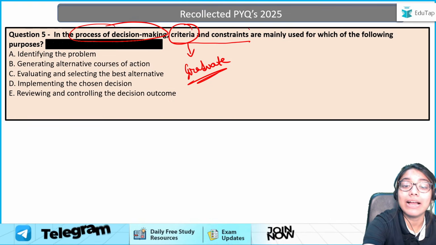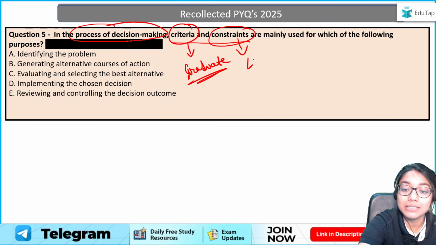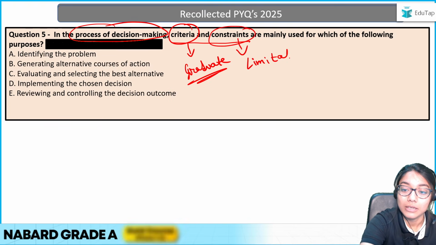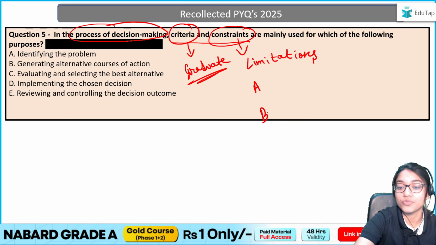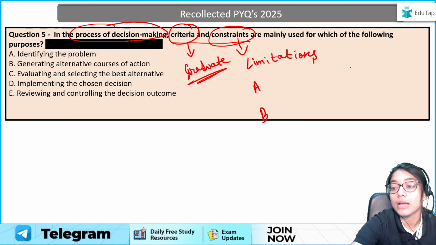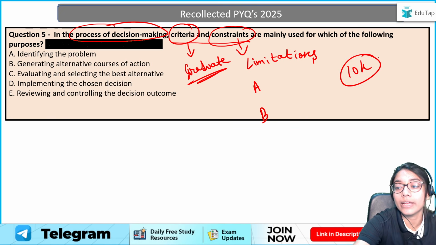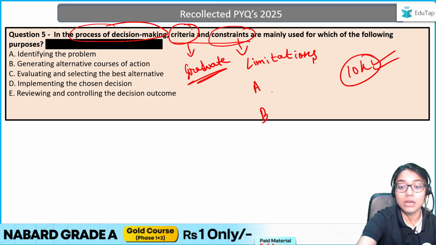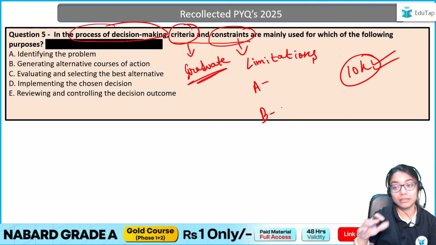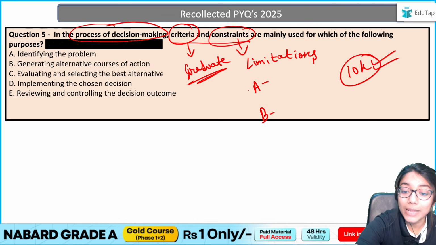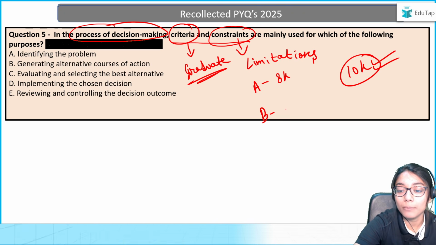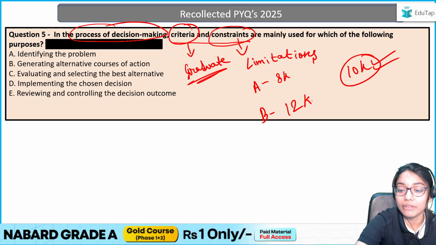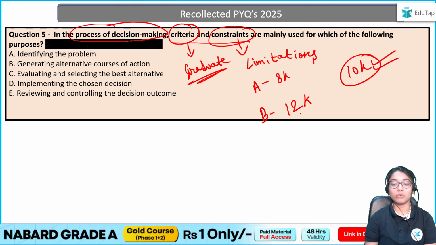And then we have constraints. What are constraints? These are limitations. That is, there are two options with me. I have to make a decision from here. I have funds of 10k available to start my business. Out of these two decisions, I can make one. For plan A, I require funds of 8k. For plan B, I require funds of 12k. I can only choose one out of A and B.